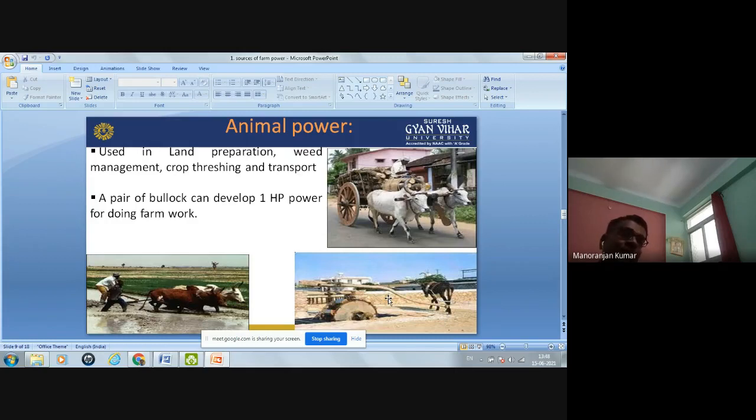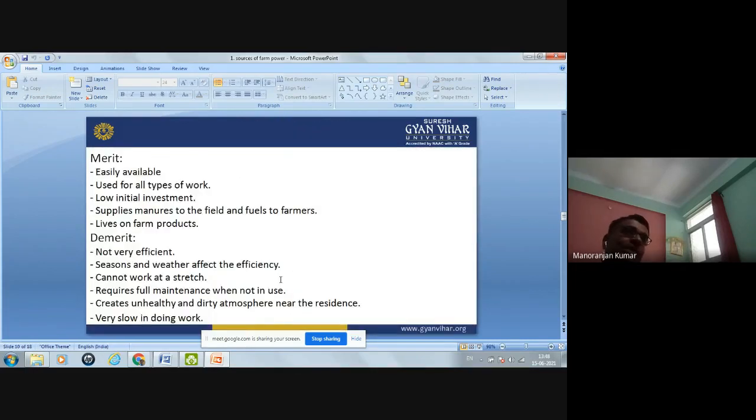Okay. Now the question is how much power an animal can develop. Okay. So a pair of bullock, not one bullock, a pair of bullock. Pair of bullock means two bullock. So a pair of bullock can develop 1 HP power for doing farm work. Okay, so this is also one important question. A pair of bullock can develop how much power? 1 HP. Okay.